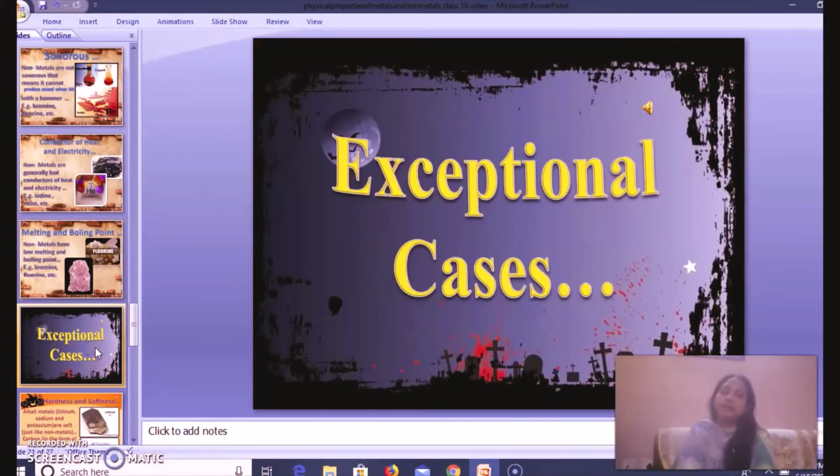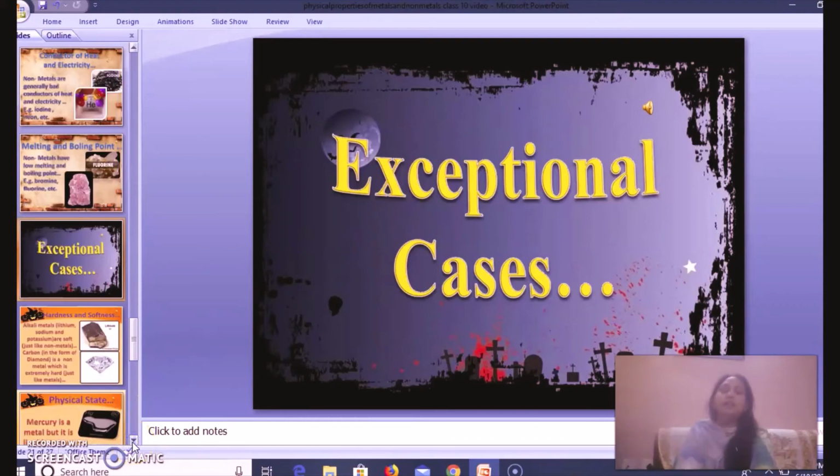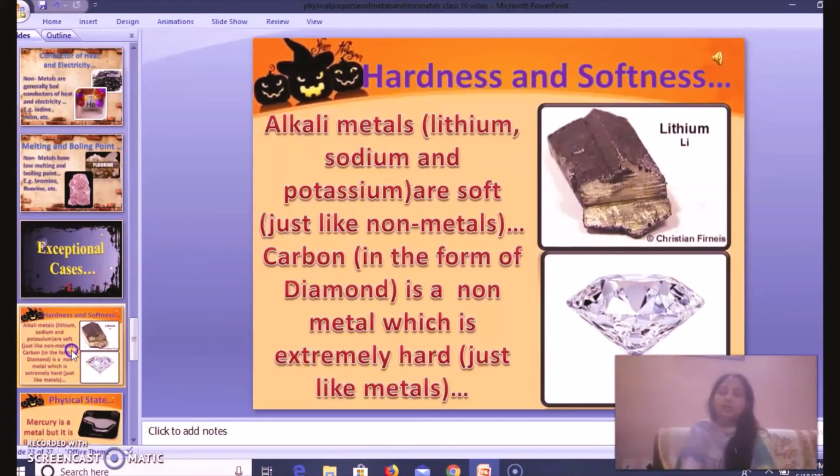Exceptional cases. After learning about the metals and non-metals, now we are going to focus on some of the exceptions. Some metals do not exactly behave according to the characteristics we have mentioned. For example, I told you earlier in this video that metals are generally very hard. But if you observe alkali metals, sodium, potassium, lithium, they are soft metals. Being metals, they are soft, and they can be cut with the help of a knife.